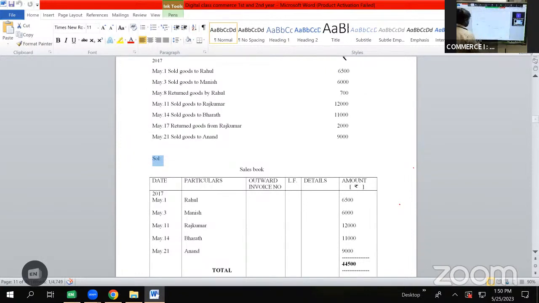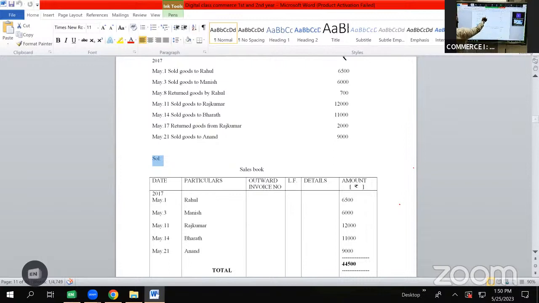It is a transaction of sales which will be shown in sales book as May 11 Rajkumar 12,000. Then we have a transaction on May 14, sold goods to Bharat 11,000. It is a transaction of sales which will be shown in sales book as May 14 Bharat 11,000 rupees. Then we have a transaction on May 17, return goods from Rajkumar.